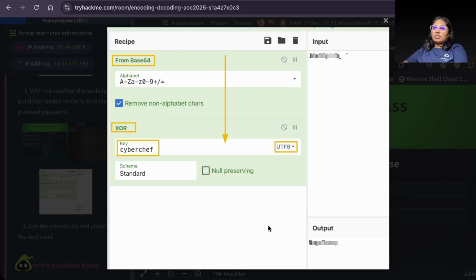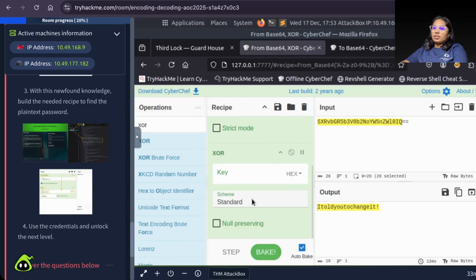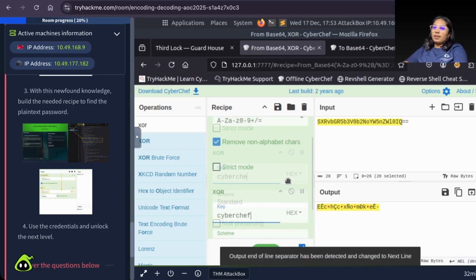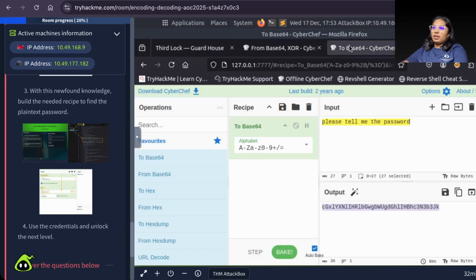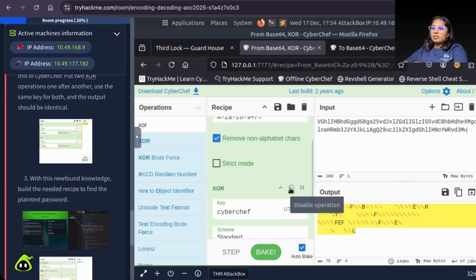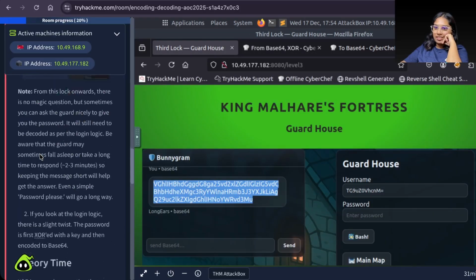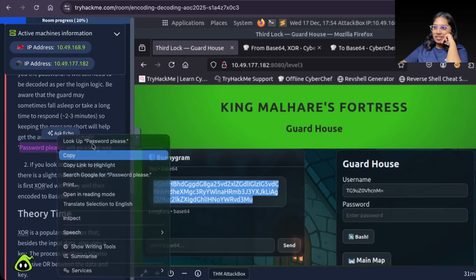Alrighty, we have to first see XOR and then from base 64. So over here we will add XOR here and key is CyberChef and our encoded part was this, from base 64 and XOR. The path to knowledge is not always straightforward. Consider the shadows. Let us try this exact sentence.